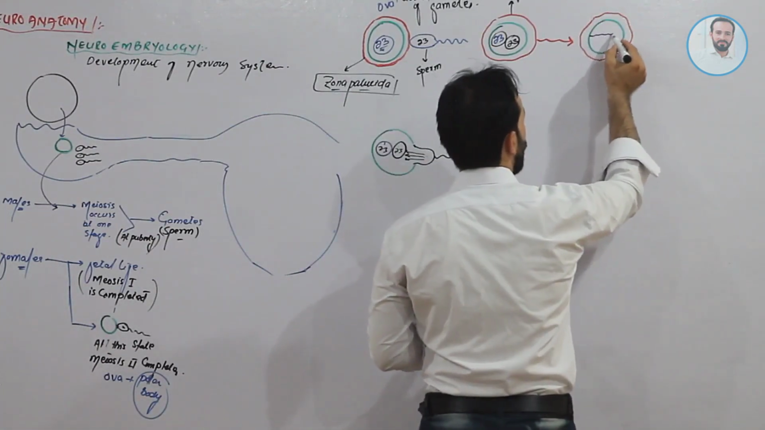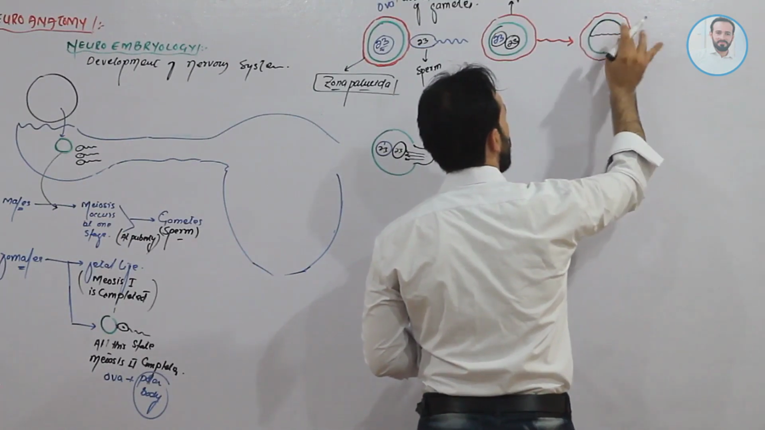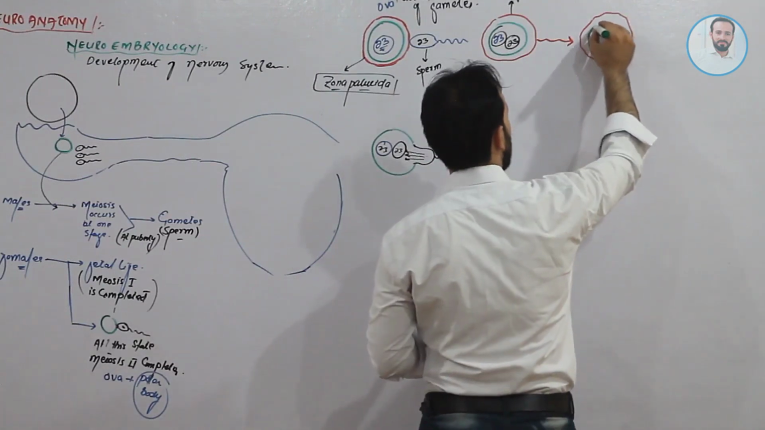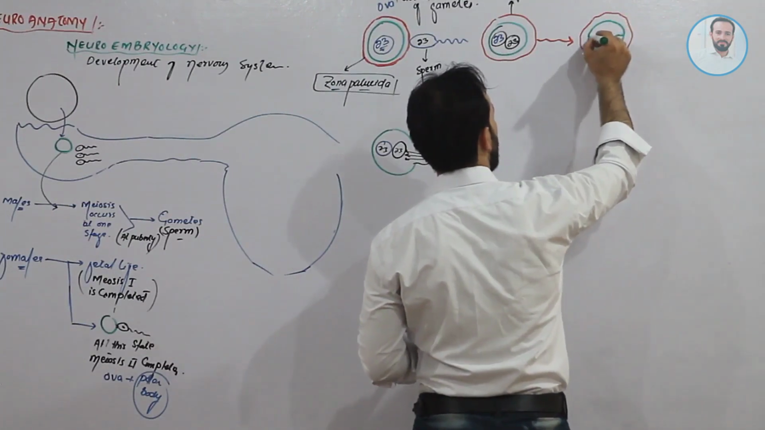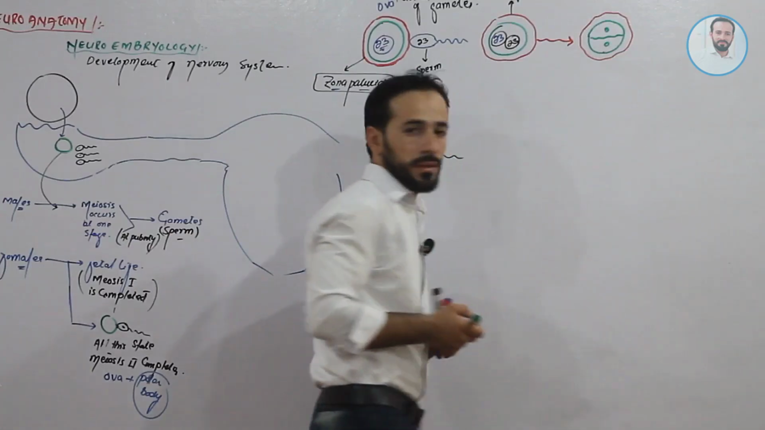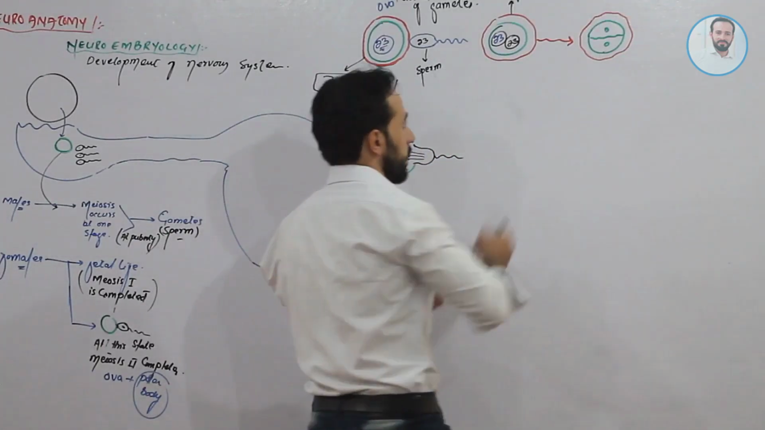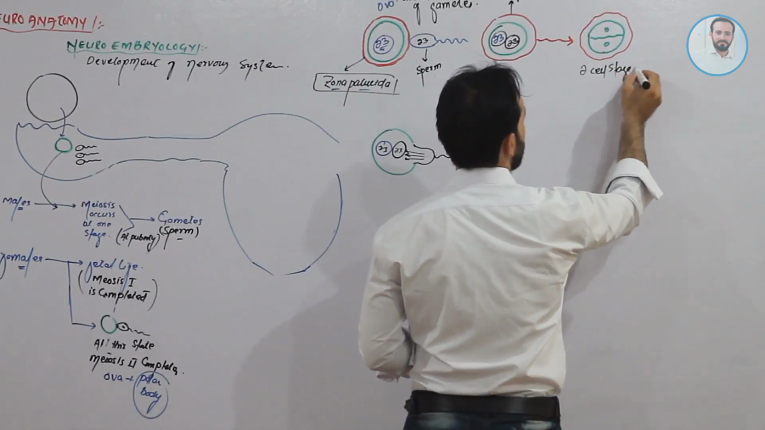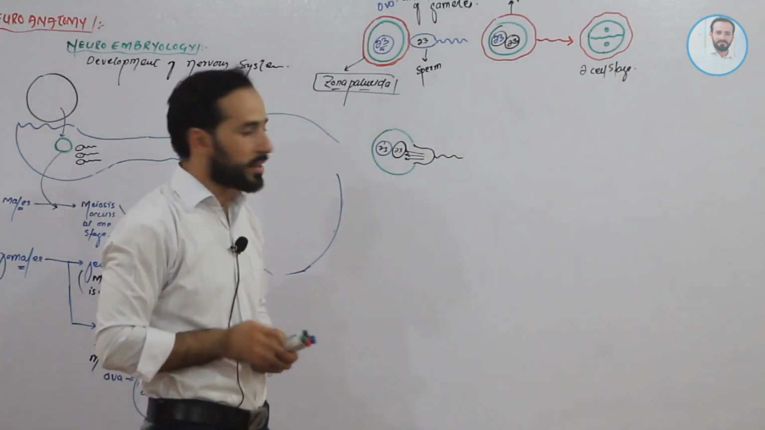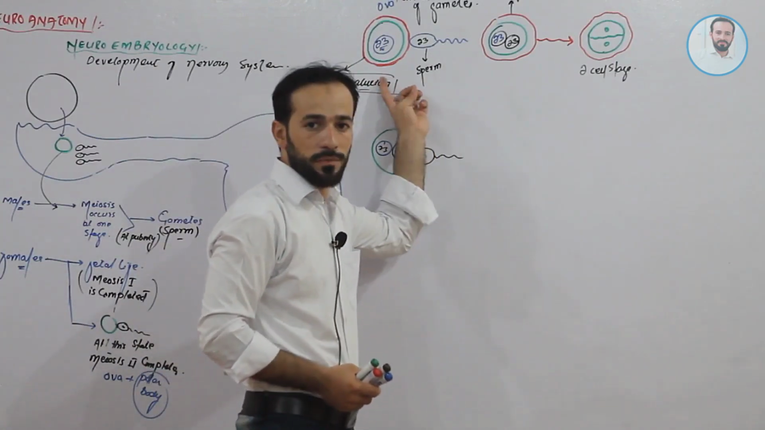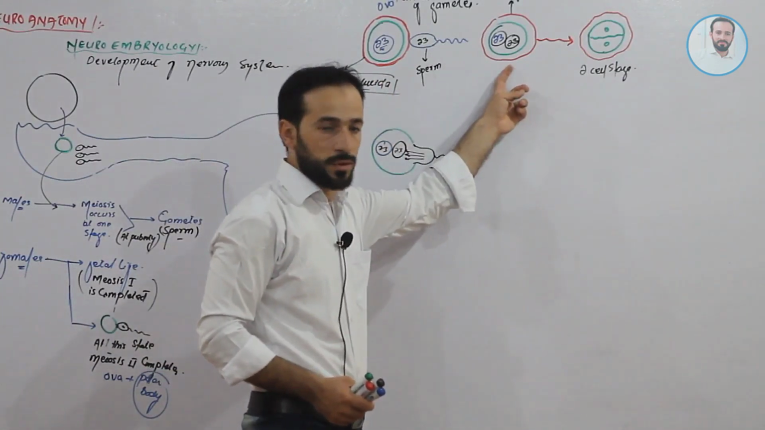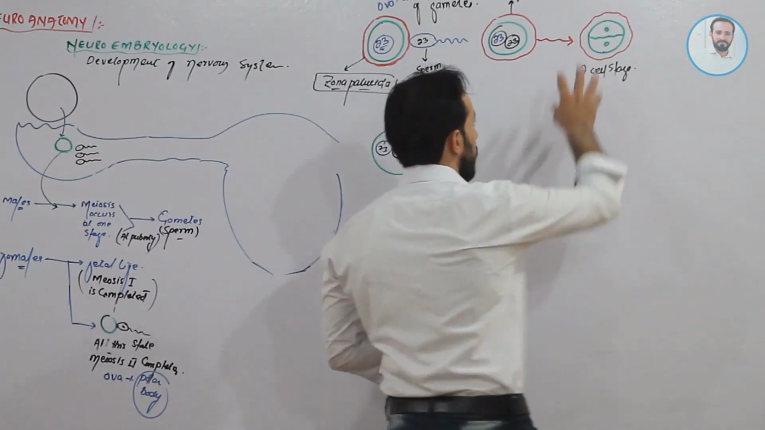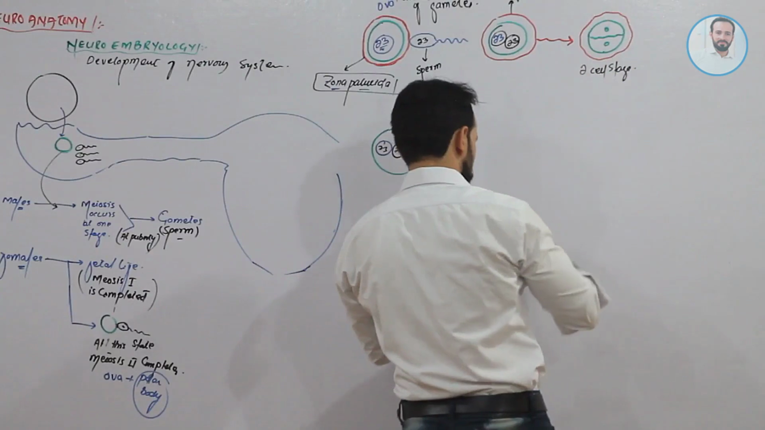This zygote will divide into two cells. Clear, friends? This is called the two-cell stage. What has happened? After the fusion of male and female gametes, the zygote is formed and this zygote will start division. Clear? So when this zygote divides, the first stage is the two-cell stage.